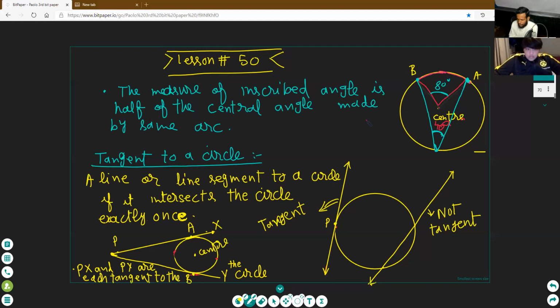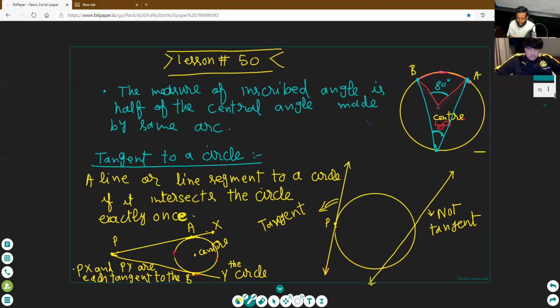Okay. So PA and PB. See here. PX is a tangent and intersects the circle at point A, and PY is the other tangent. It intersects the circle at point B. From a point we can draw only two tangents. Okay, clear?